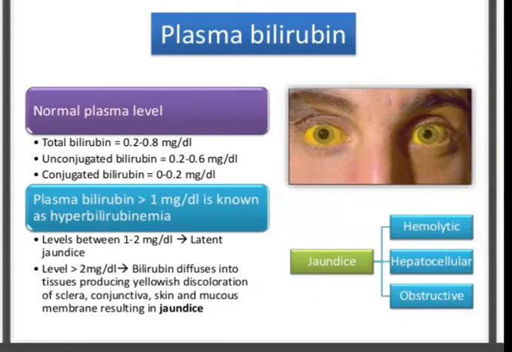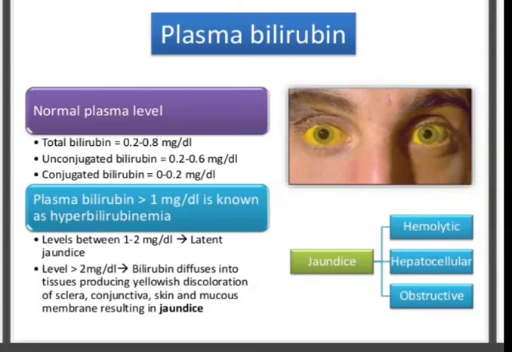Plasma bilirubin of more than 1 mg per dL is known as hyperbilirubinemia, whereas normal bilirubin levels are below 1 mg.